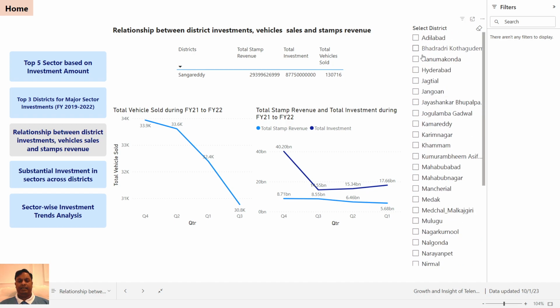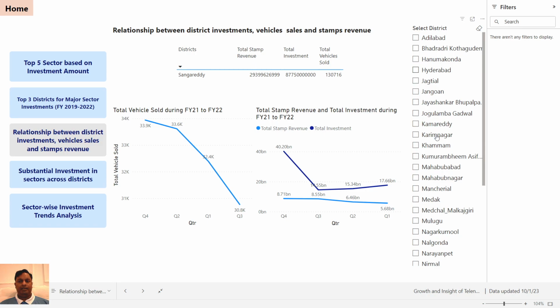So on the right hand side we have districts. At the top we have the matrix for these three variables. Currently, Sangareddy data is on display. Left hand side talks about total vehicles sold during 21-22. Right graph talks about stamp revenue and total investment during financial year 2022.